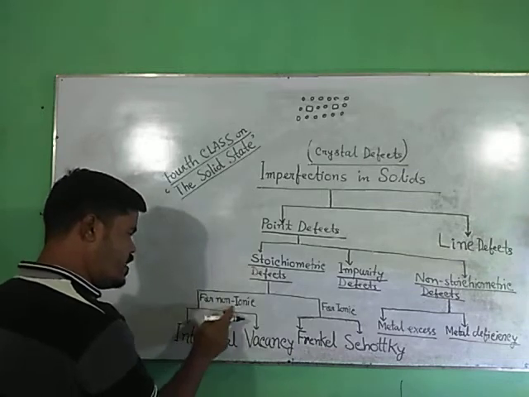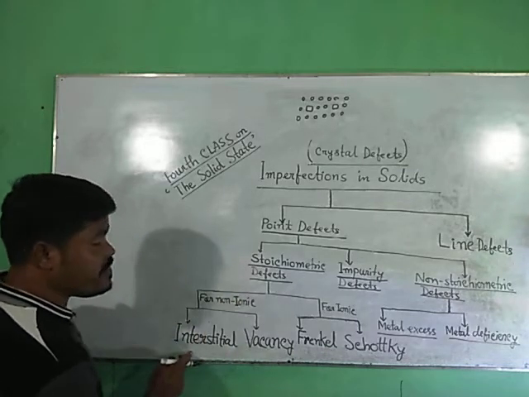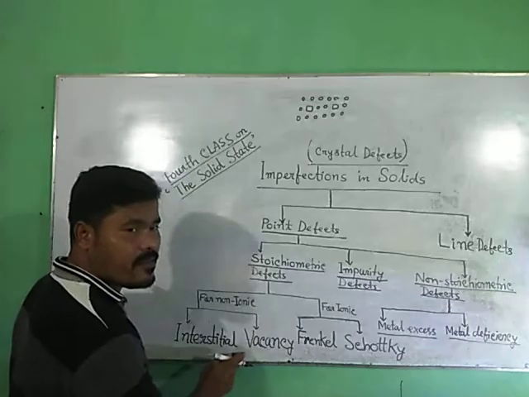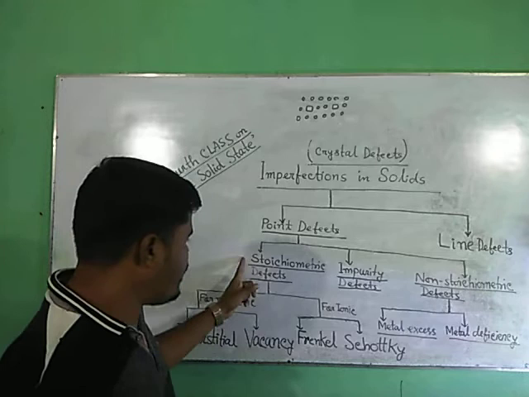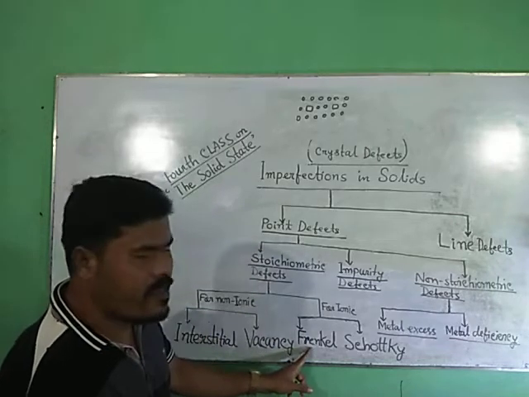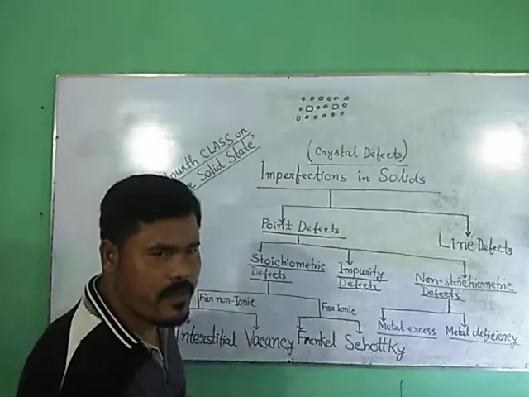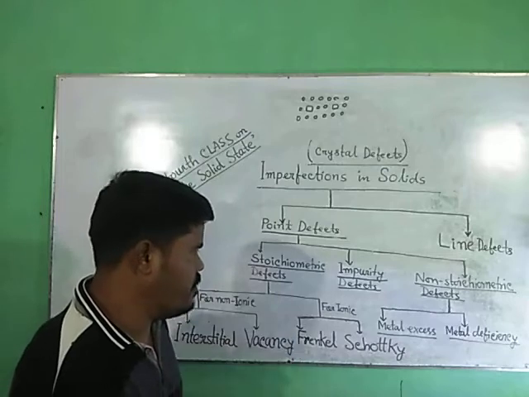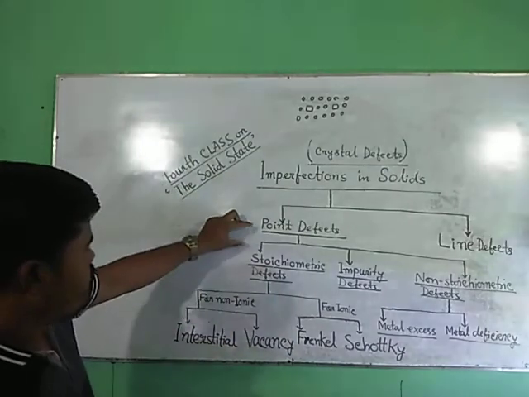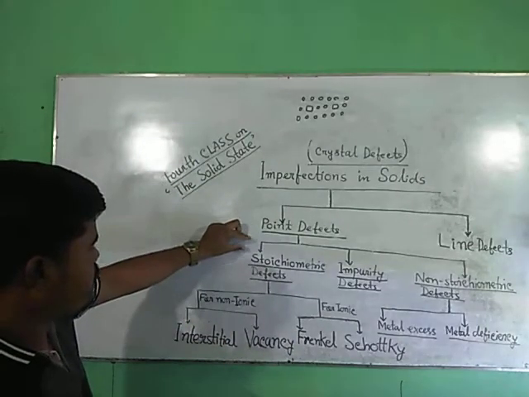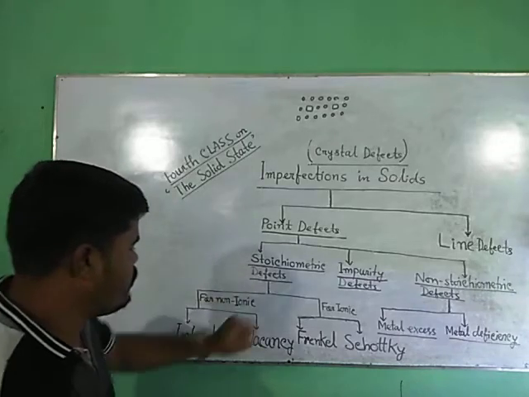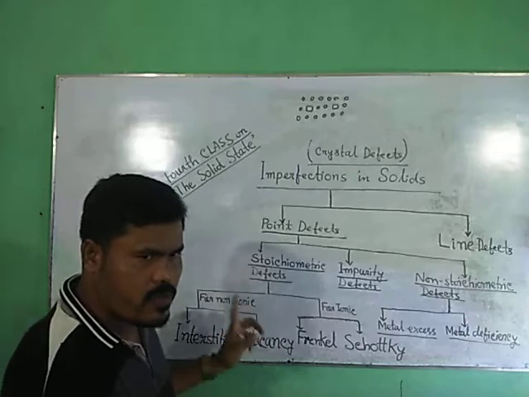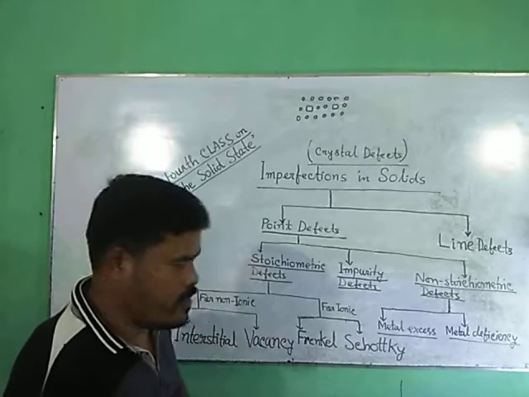For non-ionic solids, these are interstitial defect and vacancy defect. In case of ionic solids, stoichiometric defects appear as Frenkel defect and Schottky defect.